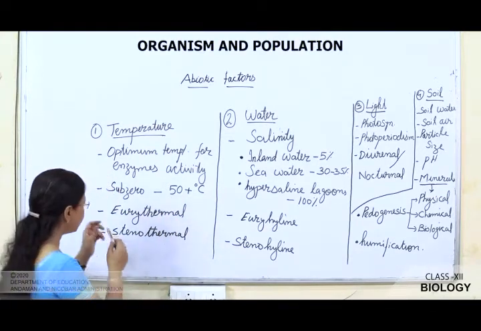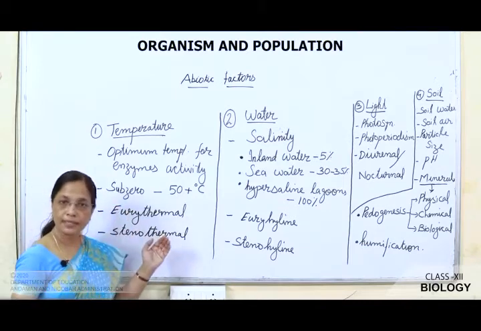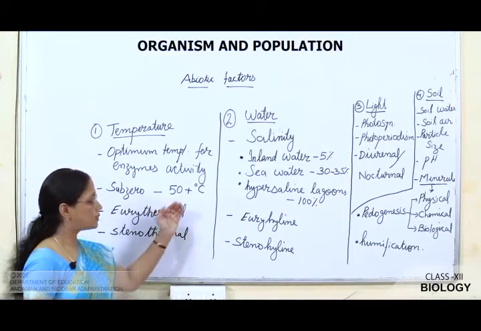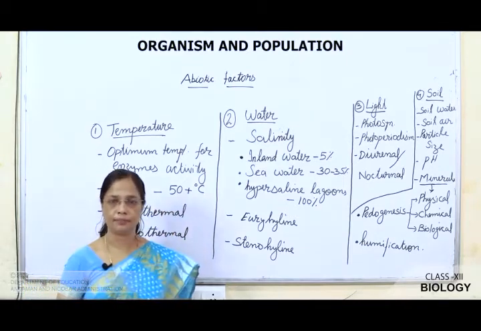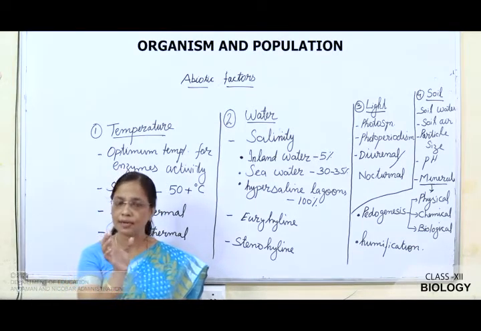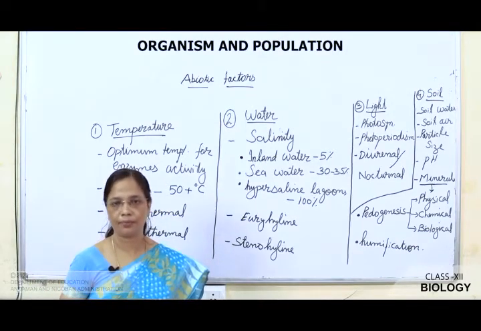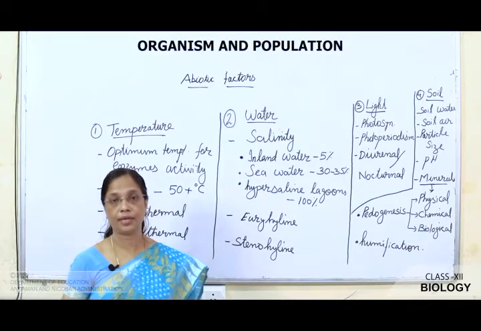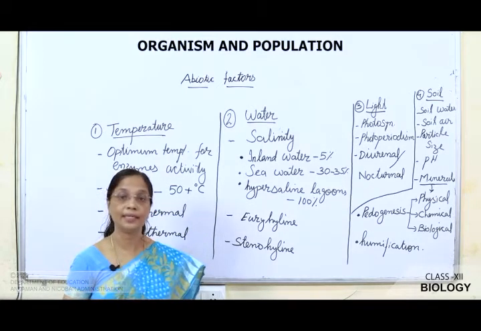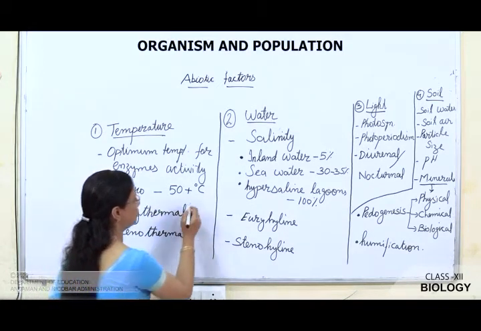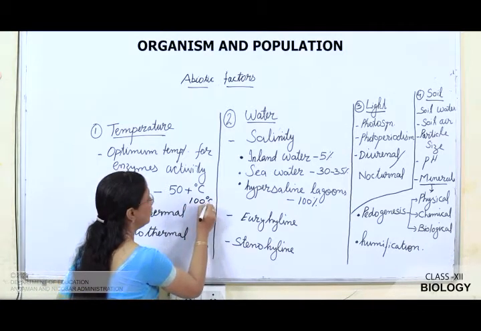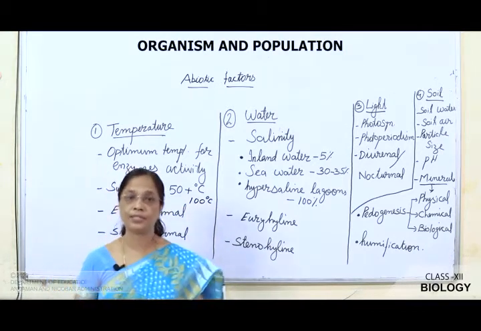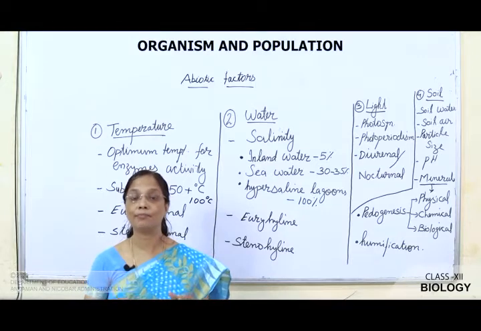So we can see organisms in the polar region as well as in the desert. This is a general range in temperature, but there are certain organisms which are found at 100 degrees Celsius also, like in deep sea hydrothermal vents.